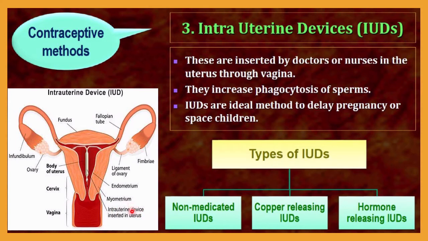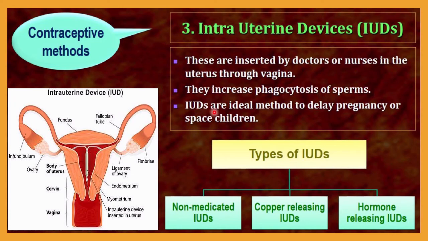So it will be inserted into the uterus, here you can see, and due to the T shape, you can see both sides of the fallopian tube will be blocked. Because of this blocking of the fallopian tube, the sperm cells cannot enter the fallopian tube for fertilization and cannot meet the ovum. This is the basic principle behind this. These are the instruments which are inserted by doctors or nurses in the uterus through the vagina, and they increase the phagocytosis of the sperm cells. If it is chemically designed, it will increase the phagocytosis of sperm cells and kill the sperm cells.